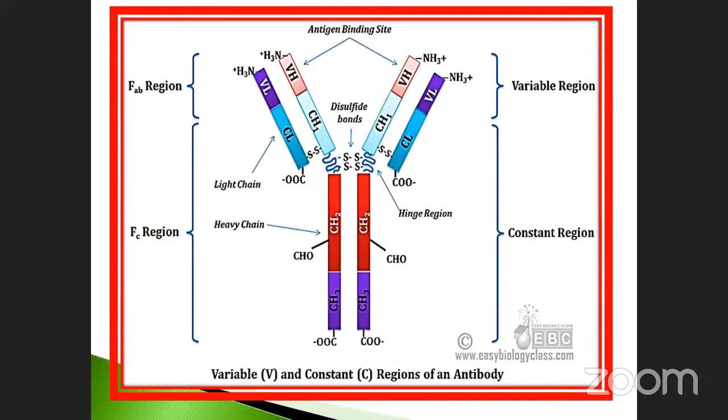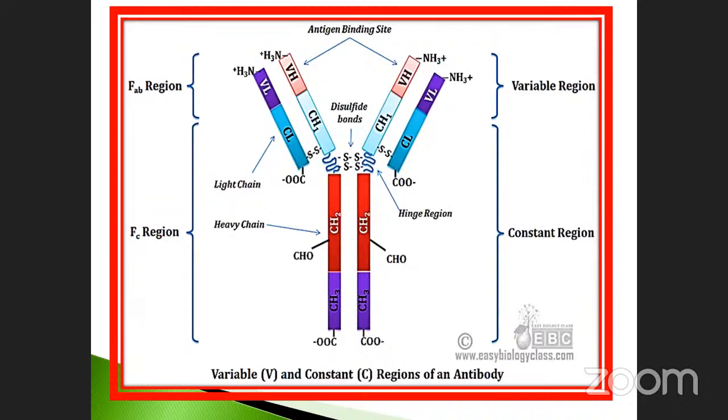Both sides have antigen binding sites. How many antigens bind to each antibody? For any immunoglobulin, G or A, two antigens bind to each antibody. This is the antibody, otherwise called immunoglobulin. The antigen binding site is on one side. This is called the Fab region.